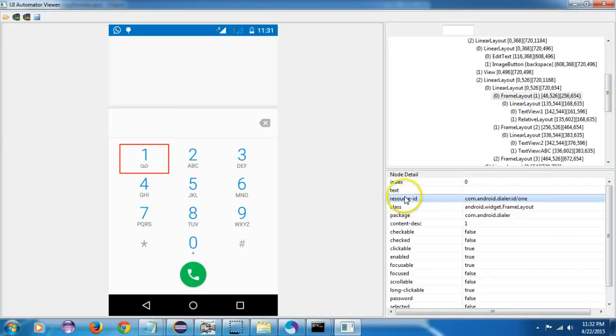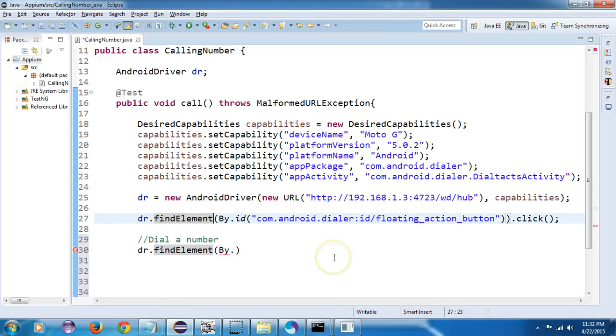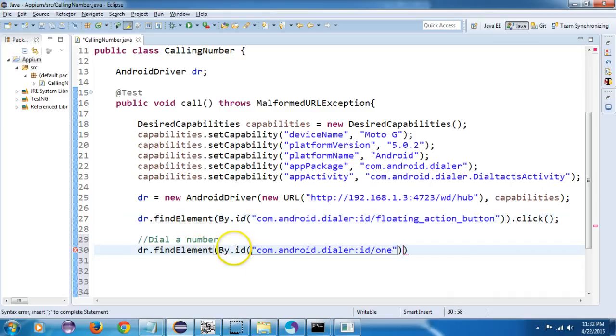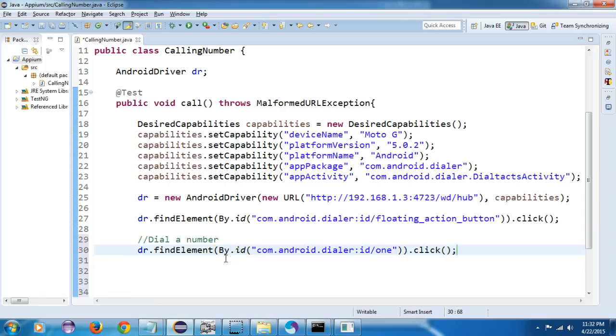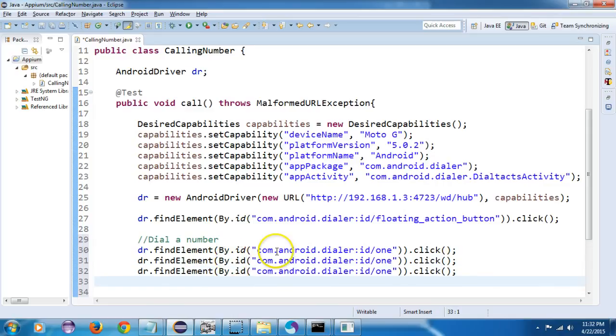You don't have to give the resource ID, you have to use the ID. So I will write by ID, my ID, and I need to click on it. If I want to click on this element 3 times so that my number 111, the customer care number, is given, I will give it 3 times, and save it.